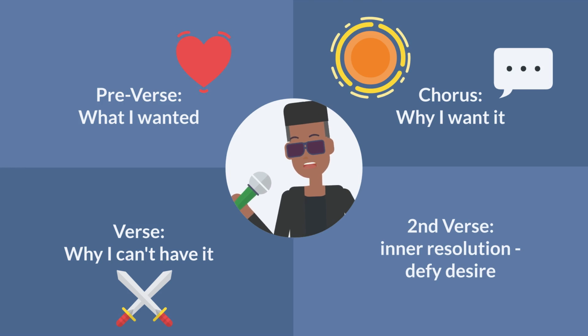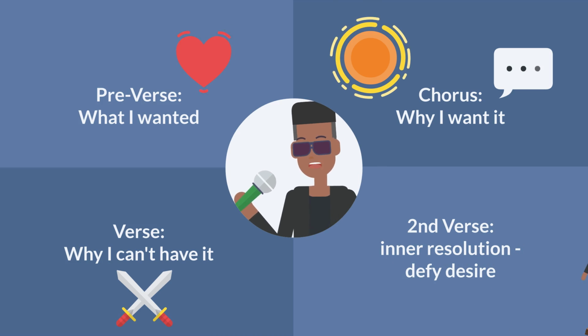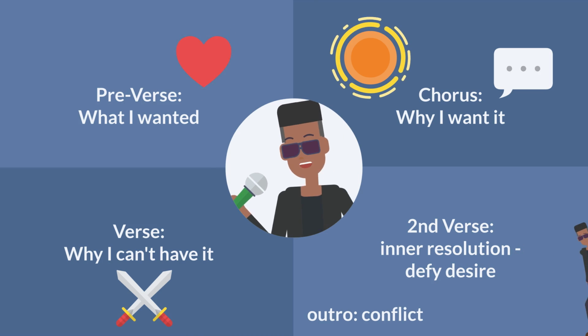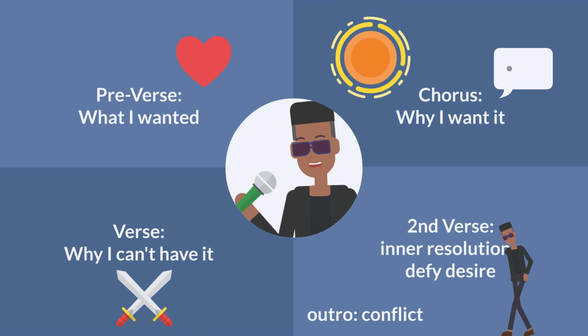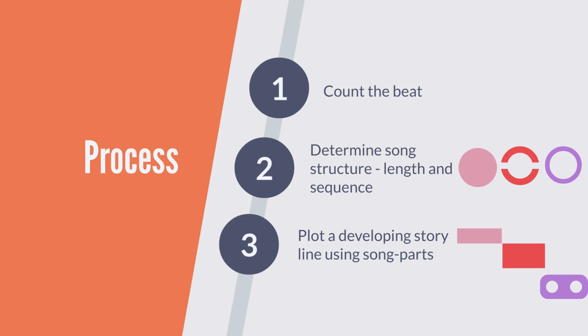Then, on the second verse, we can have an inner resolution segment where we defy our desire and announce that we can live without its manifestation. Then, on the outro, we can just mention that we actually want it, in this way creating a sense of our inner conflict, giving depth to our lyrics. So what you basically do is once you figure out the sequence and length of each song element, you plot a developing storyline on them.